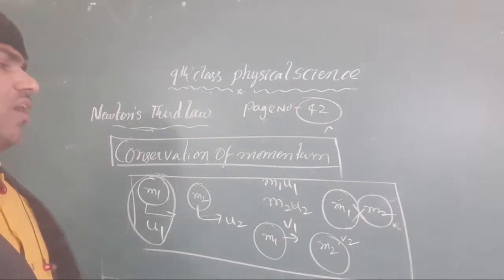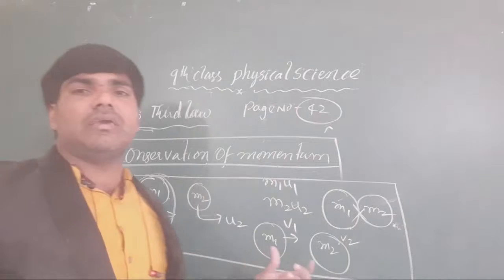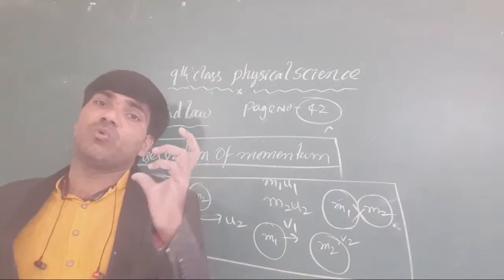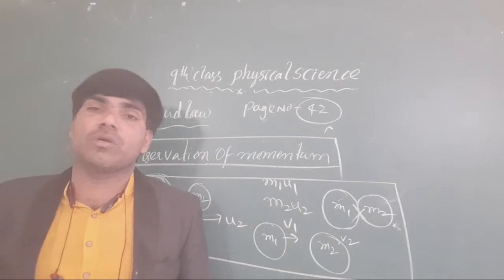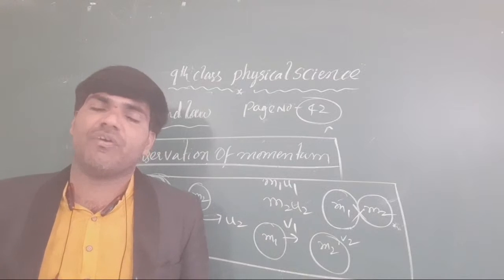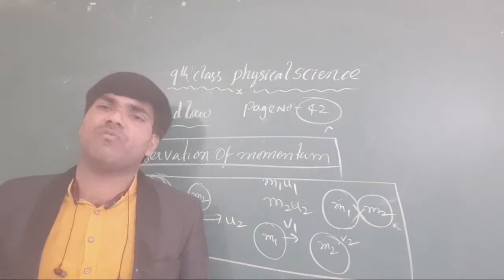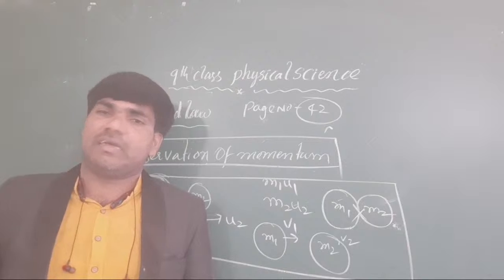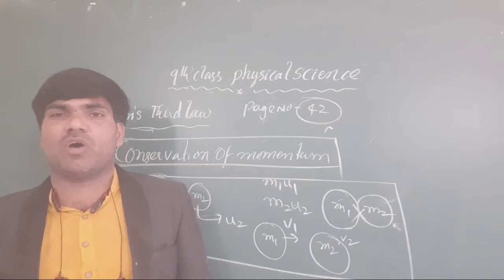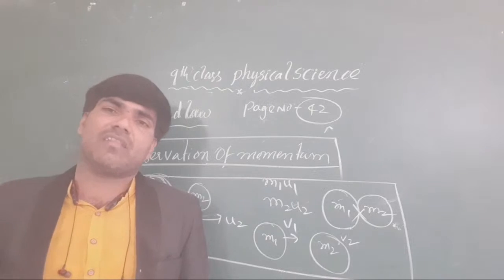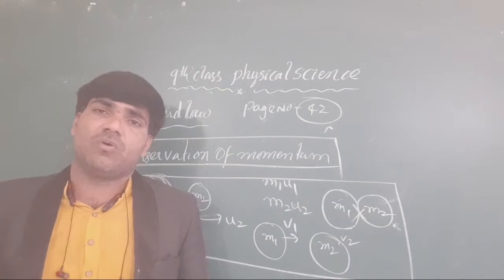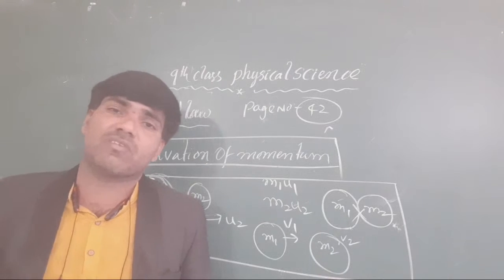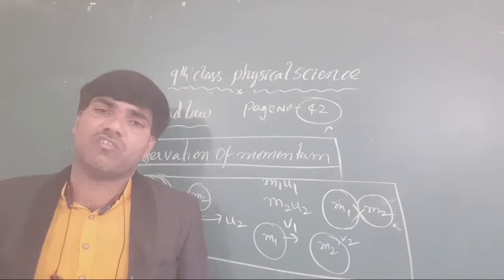For this purpose, what do we have to take here? We have to take Newton's third law. By using Newton's third law only, we have to prove our conservation of momentum law. The exact statement of the conservation of momentum is this: when the external force acting on the bodies is zero, the momentum of the bodies remains constant. That is only the conservation of momentum law.